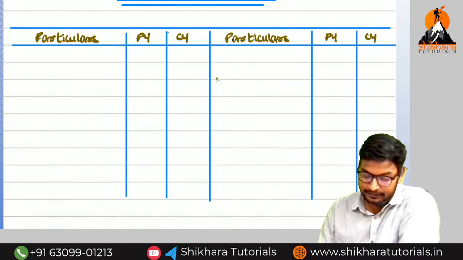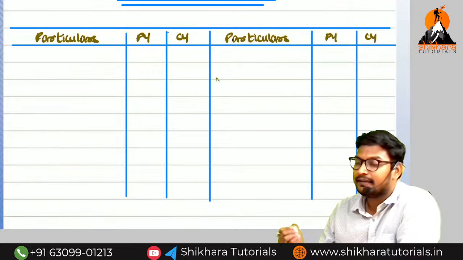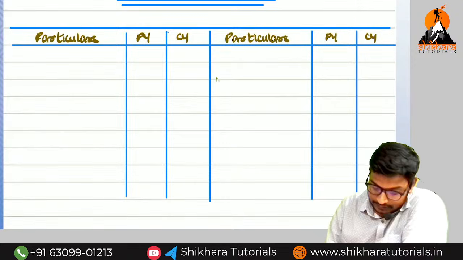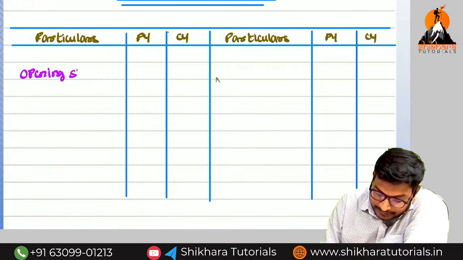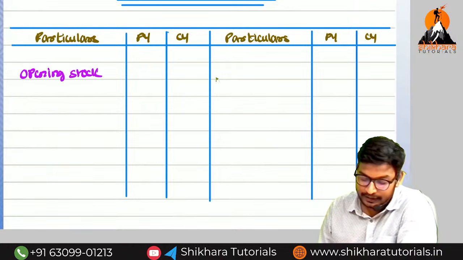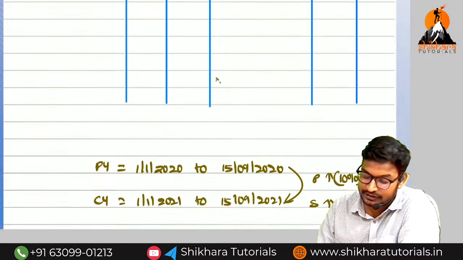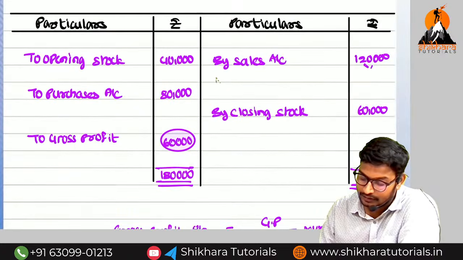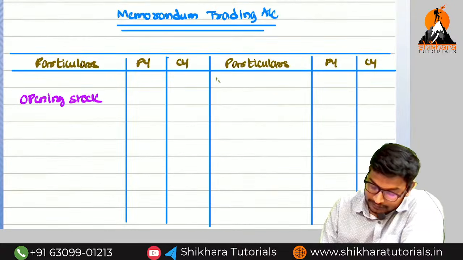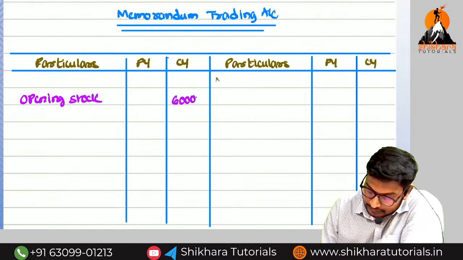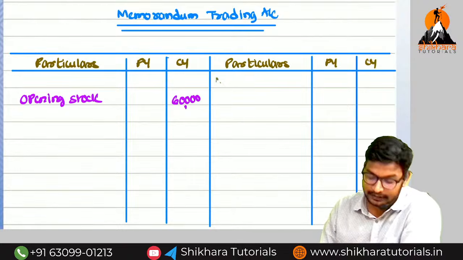Opening stock: the previous year closing stock will be the current year opening stock, 60,000, related to the current year.